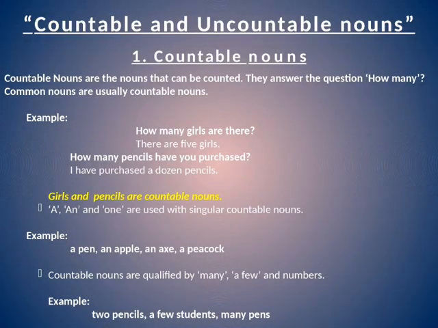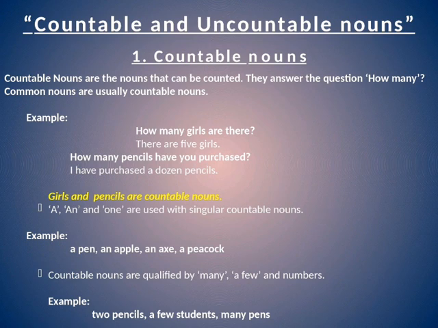Nouns are of two kinds from the viewpoint of countability: countable nouns and uncountable nouns. Now we will first discuss the countable nouns. Countable nouns are those nouns that can be counted. Generally, a noun used in answer to the question how many is a countable noun. Now for example, how many girls are there? So girls are countable nouns. So I can easily give the answer: there are 5 girls.